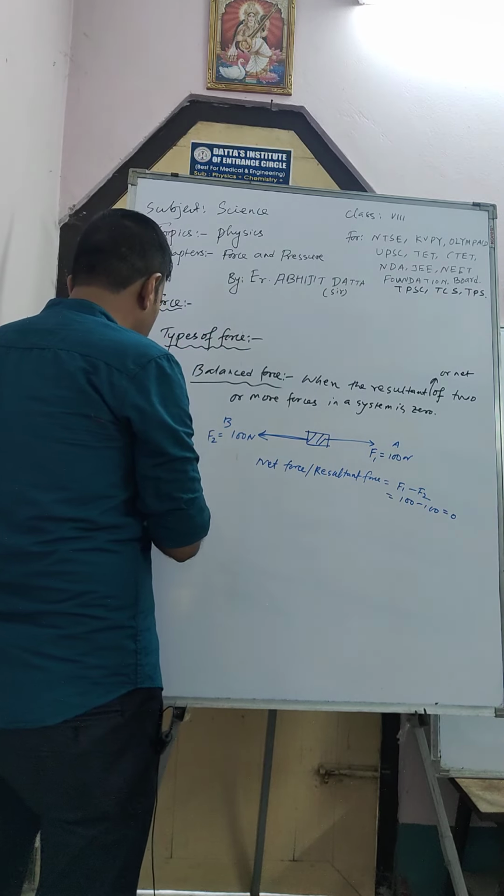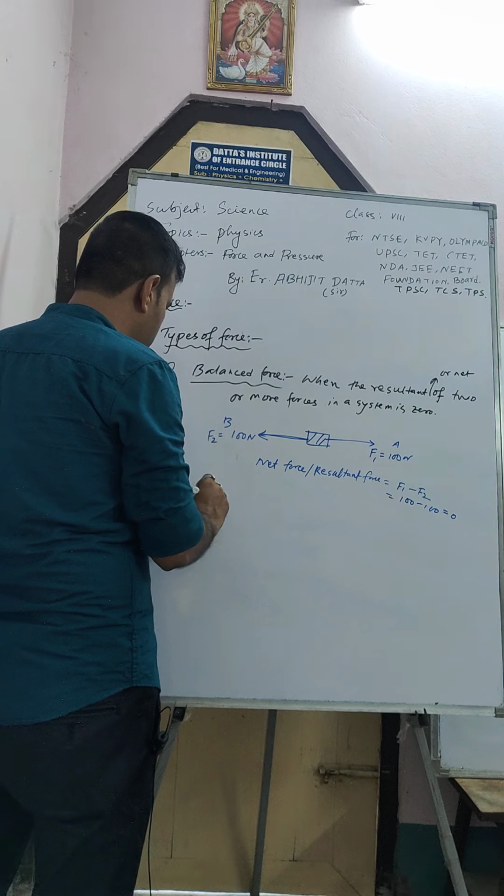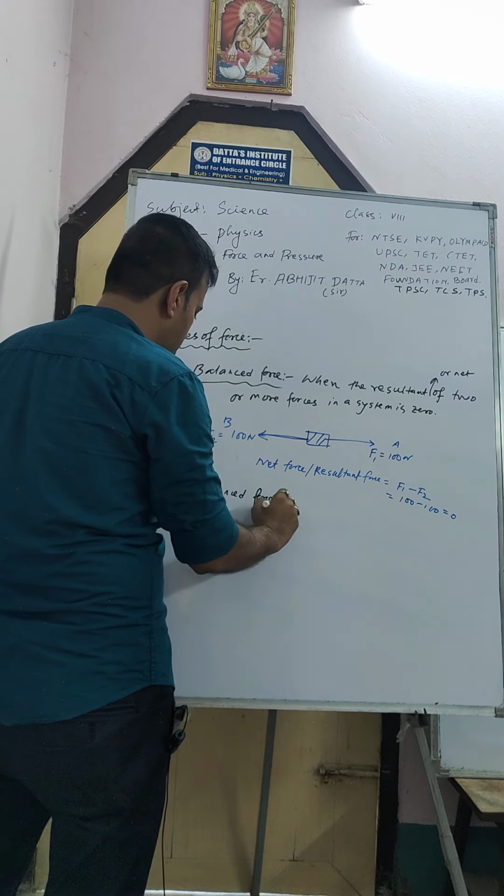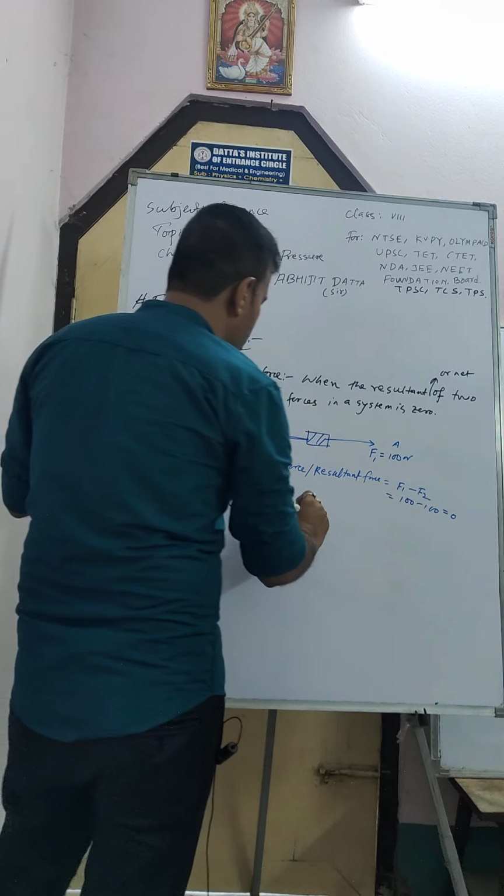And number 2 is unbalanced force. So what is unbalanced force?